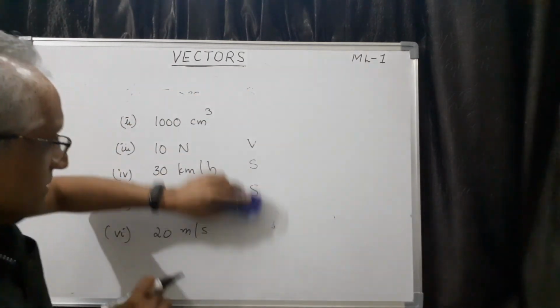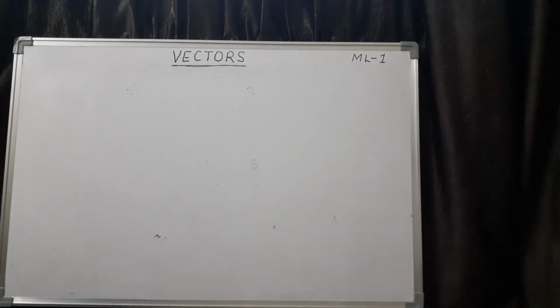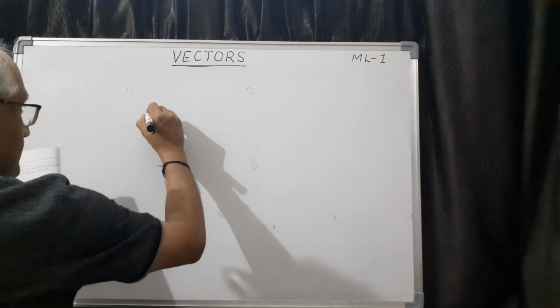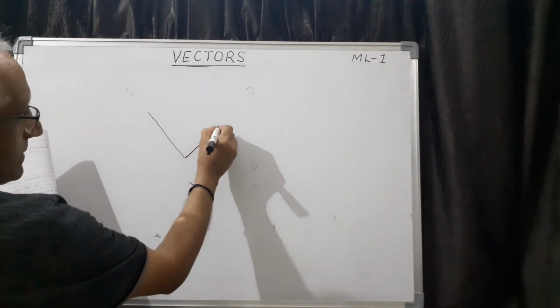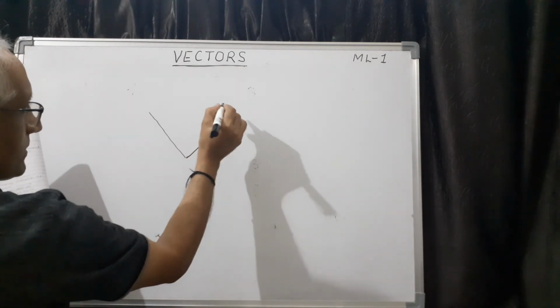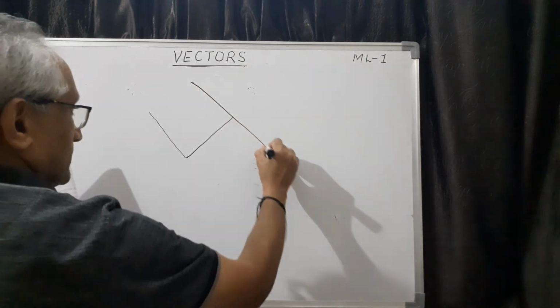And the last question which I would like to discuss is, see, there is a very simple diagram like this. Let us say this is one vector and this is another vector, approximately perpendicular. Then the next vector is like this.